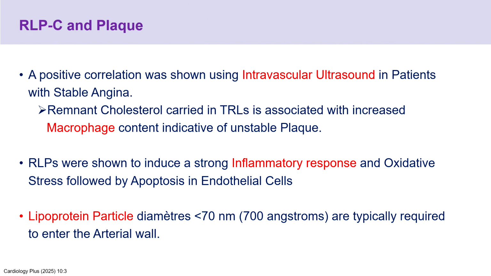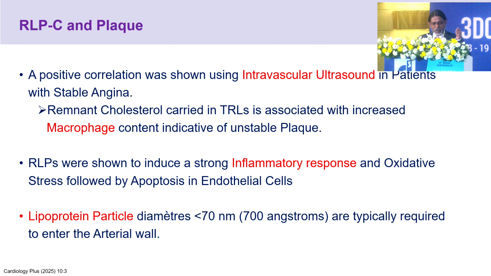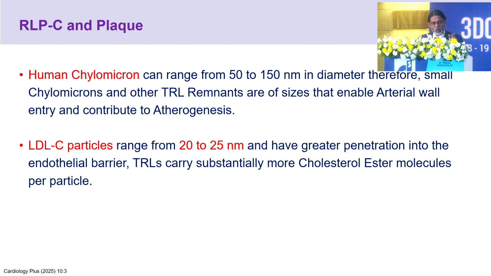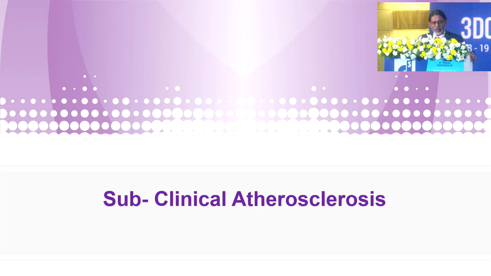A positive correlation was shown using intravascular ultrasound, which shows an increase in macrophage content, indicative of unstable plaque, and also shown to induce a strong inflammatory response. A lipoprotein particle diameter less than 70 nm is typically required to enter the arterial wall. Human chylomicrons range from 50 to 150 nm in diameter. Small chylomicrons and TRL remnants are of sizes that enable arterial wall entry. LDL particles range from 20 to 25 nanometers and have greater penetration into the endothelial barrier.